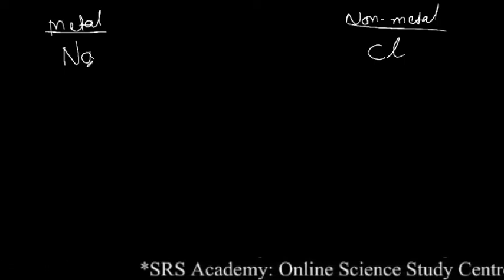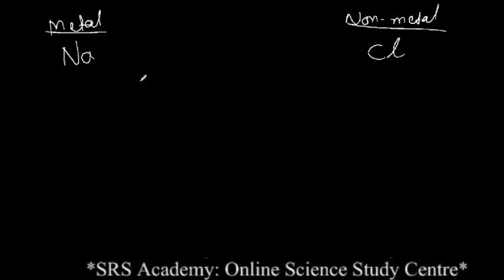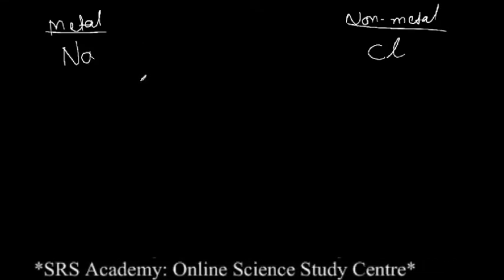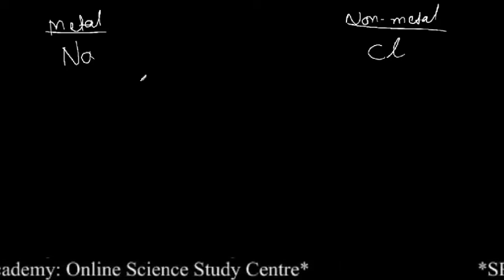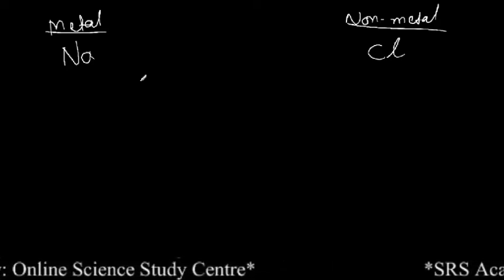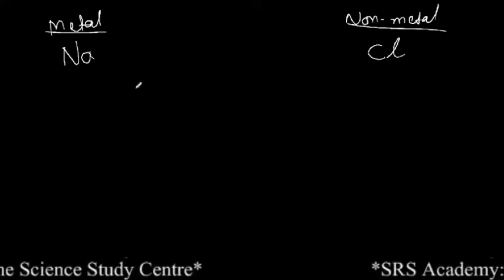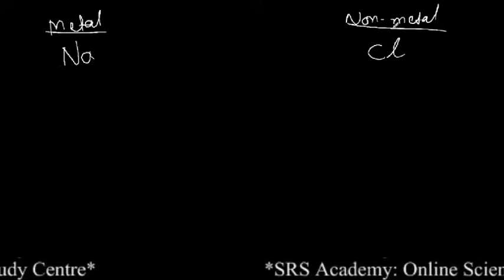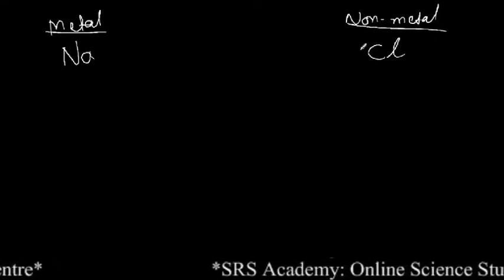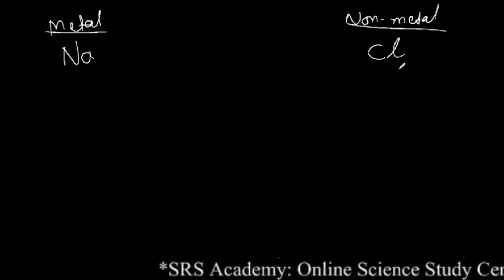Because they possess equal number of protons and electrons. So plus and minus, on simplification you will get neutral, that means the net charge will become 0. But that element is not stable.